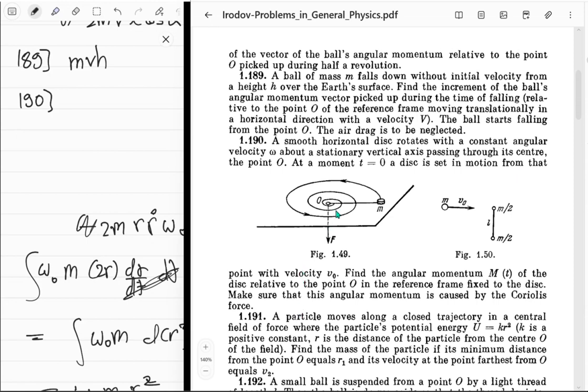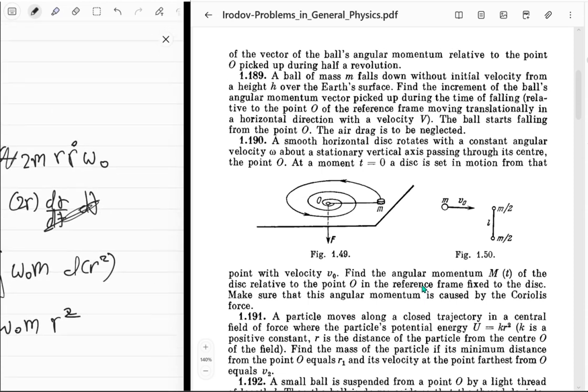Oh, okay, wait. I think this 1.49 is talking about this, because look at it. This complete surface is rotating, and then you got this thing which is going in linear motion or something. That's how it is. And also you had to find the angular momentum of the disk as a function of time.